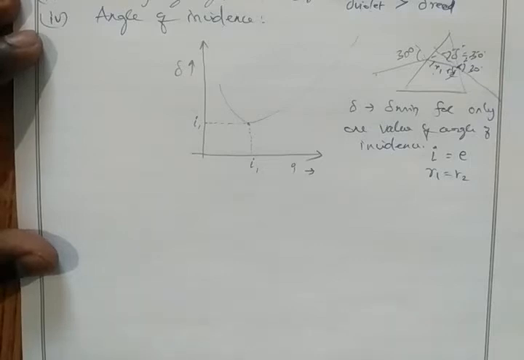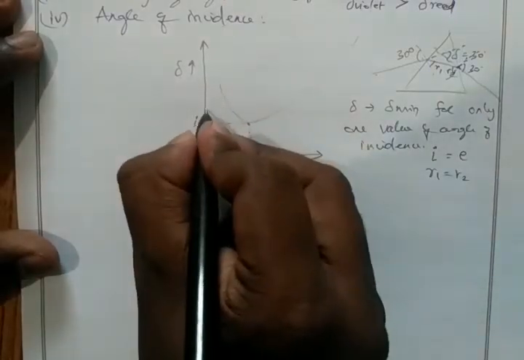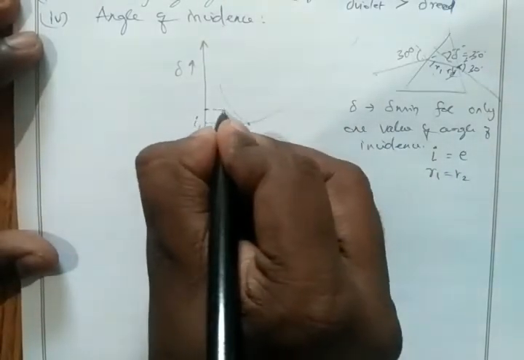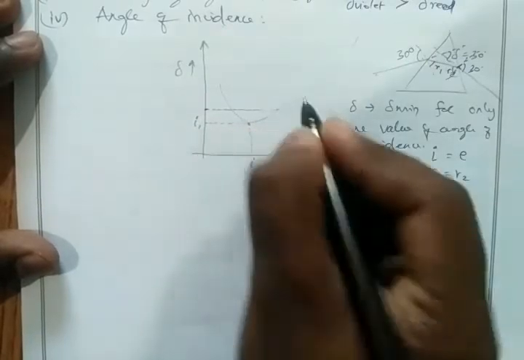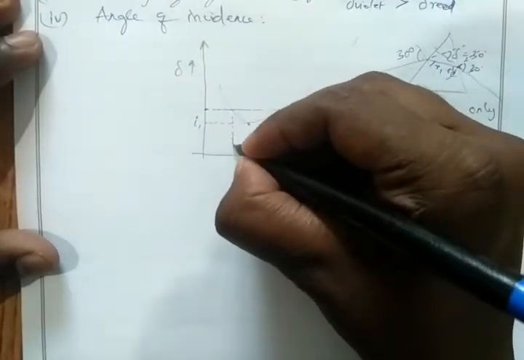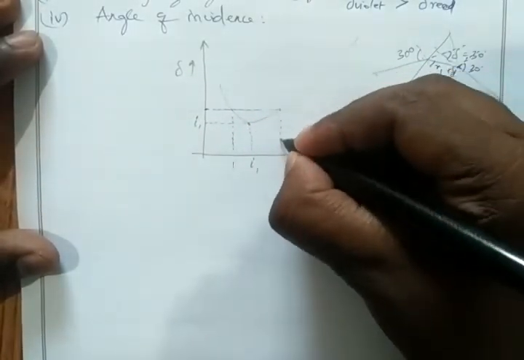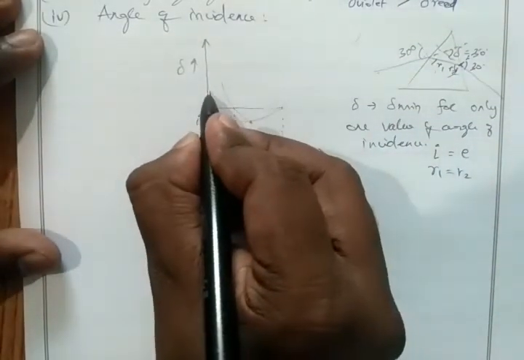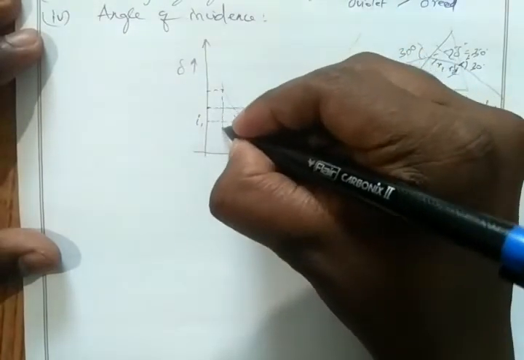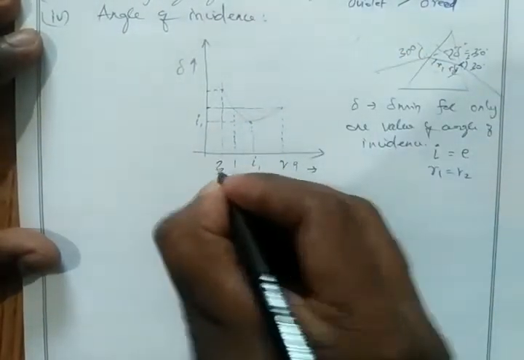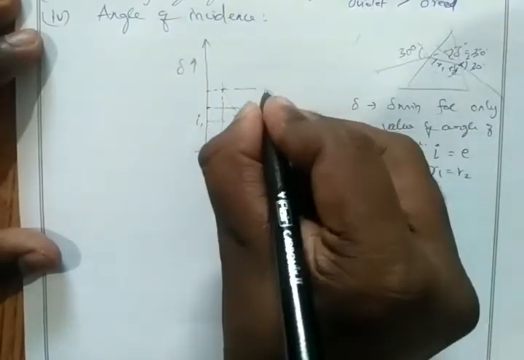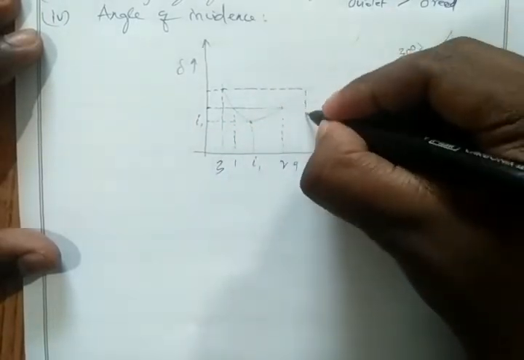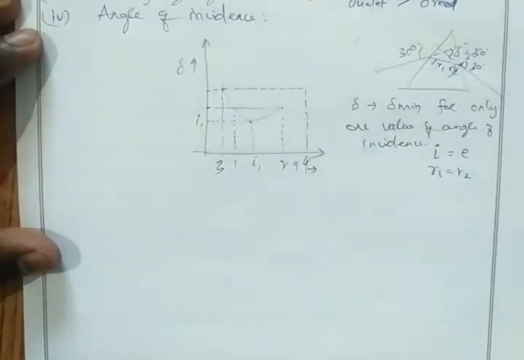Correct? Then another angle, we have two incidence angles. You see here. So this is our incident angle, and if we have another incident angle, then if you take another value, here we have one incident angle, and here we have one incident angle. Correct?